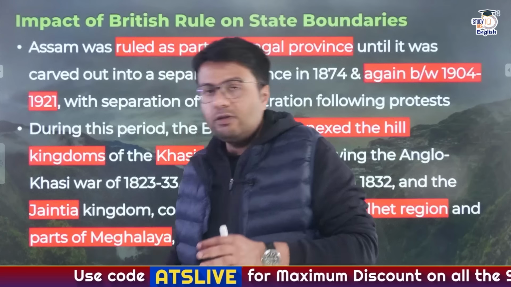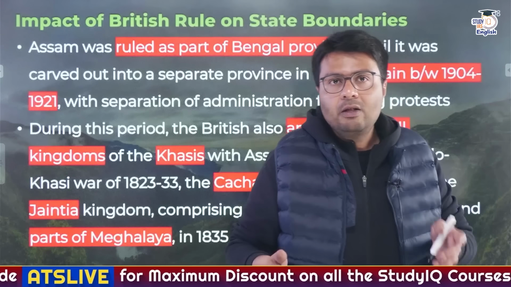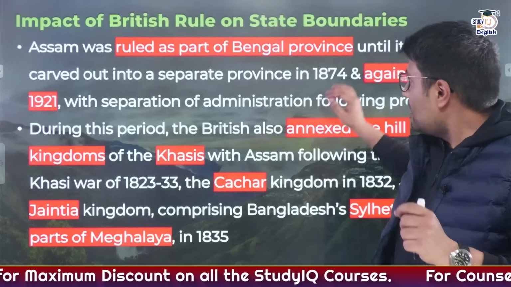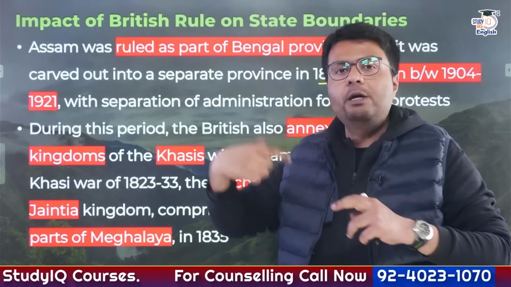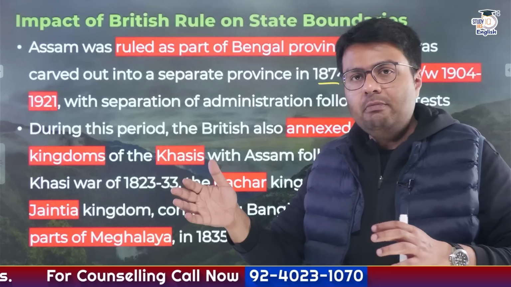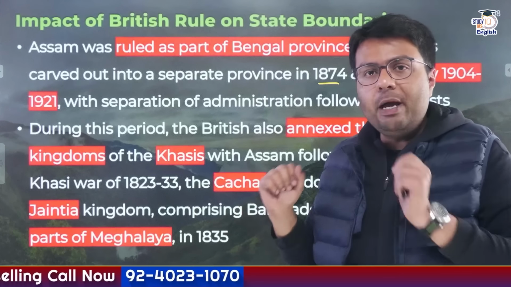And you will realize for a considerable period of time, that is from 1874 till 1904, Assam enjoyed a separate provincial identity, and for the rest of the time during the British rule, they were part of Bengal province.